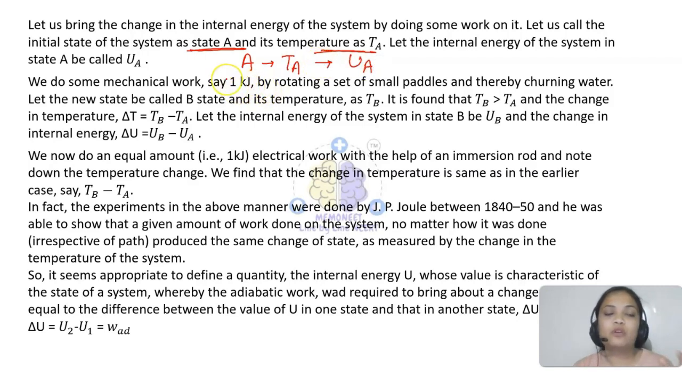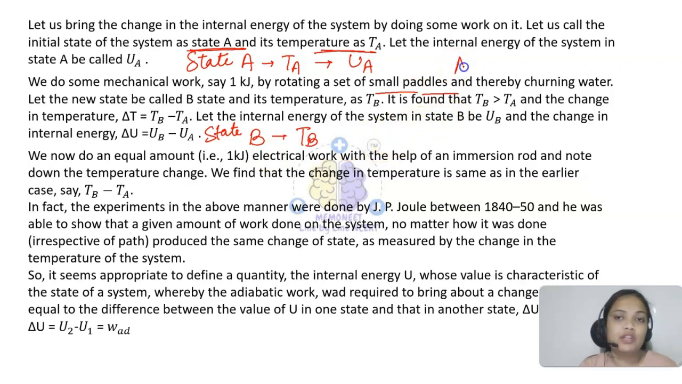Now I have done some work. We had taken water in that insulated beaker. What we are doing is rotating it by a set of small paddles. Means I'm churning the water, so we are doing some kind of work. So of course the energy will change, right? That new state, let's call it state B. So this was state A and this was state B. Now the new temperature will be TB, and let's say it is found that TB is greater than TA.